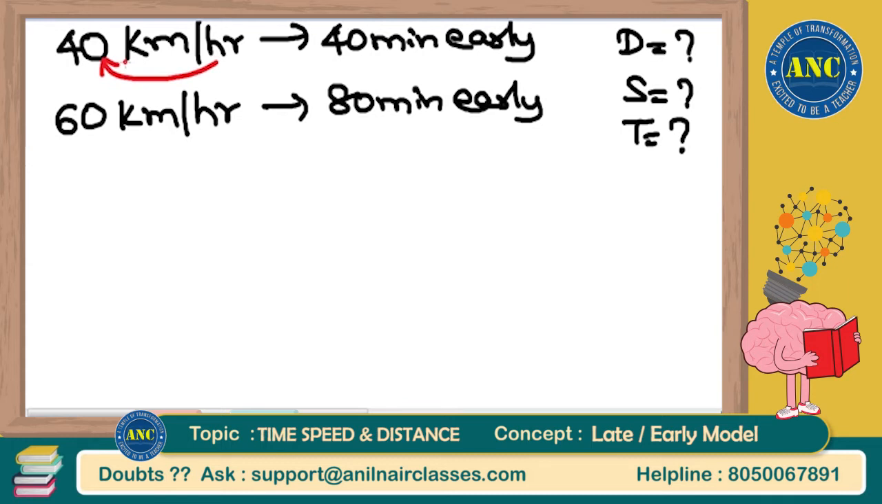First day it is 3 hours, second day it is 2 hours. What is the difference in time? 3 hours and 2 hours. Difference is 1 hour. 1 hour is 60 minutes. 60 minutes is the difference. Distance is 120 kilometers. Right?